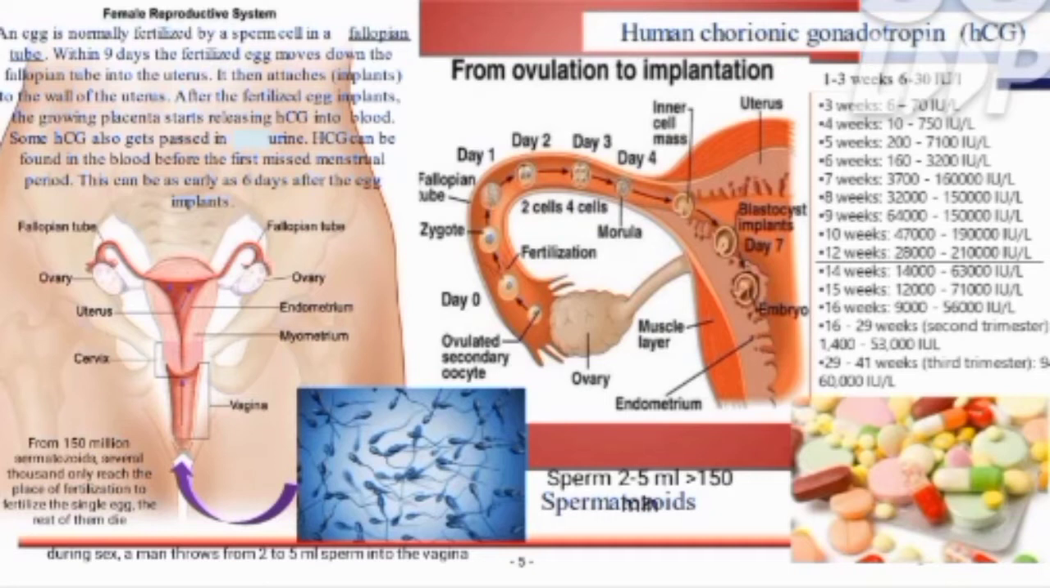Here you can see the cycle of ovulation and implantation from day 1 to day 4 and then to day 7, where the egg is implanted in the wall of the uterus. You can see how fertilization occurs and then the fertilized egg is converted into a zygote. That zygote implants in the wall of the uterus on the 7th day and then converts into the embryo. Here is the chart from the 1st to 3rd week where you can see the HCG levels.